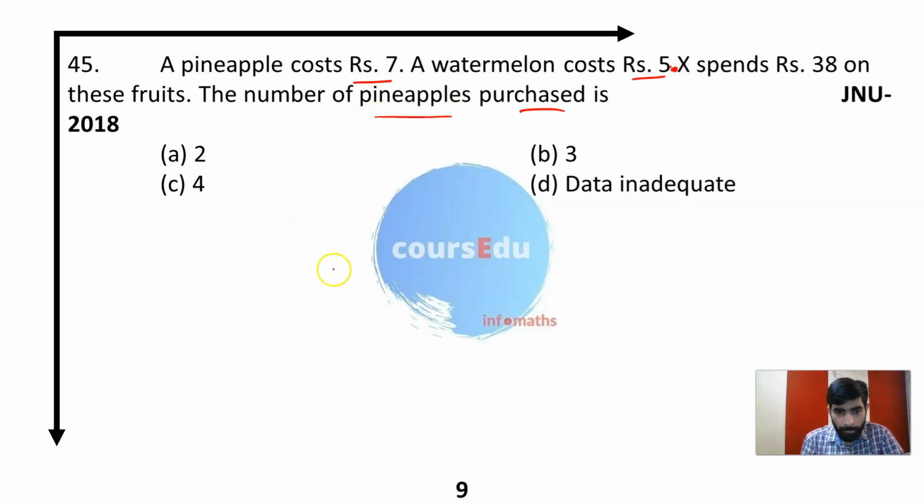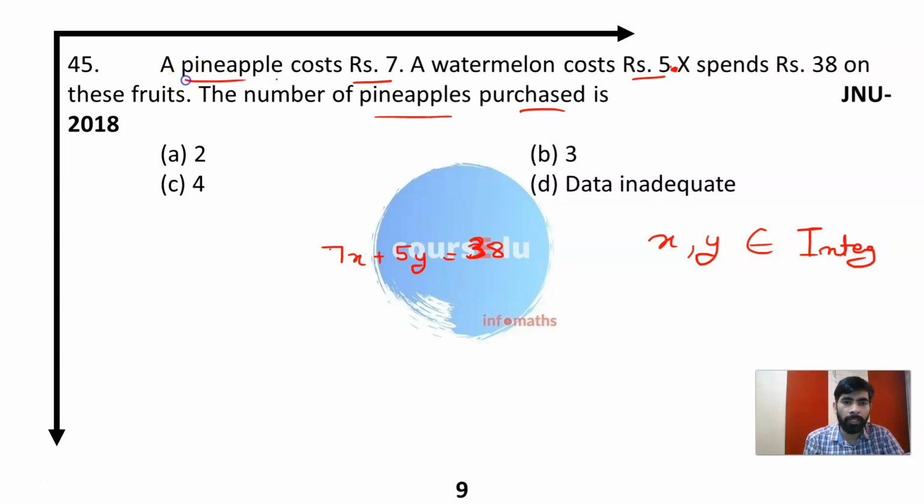Okay. Now see, in this case, I can say 7x plus 5y is equal to 38, right? Now, how many such options are there such that x and y belong to integers? Why integers? Because they will take full pineapple or full watermelon, right? So in this way, how many such values are there?